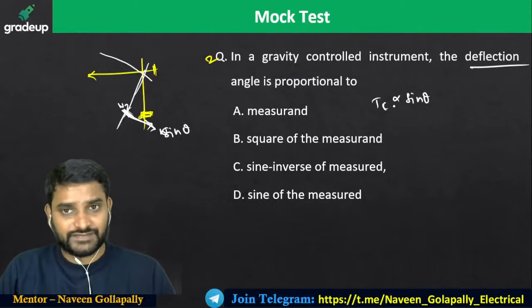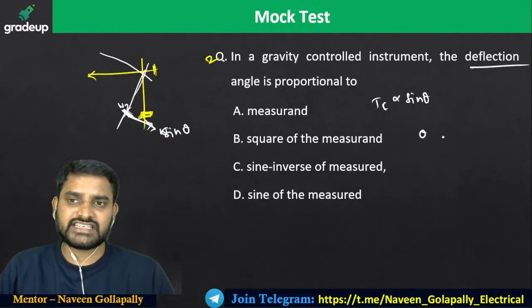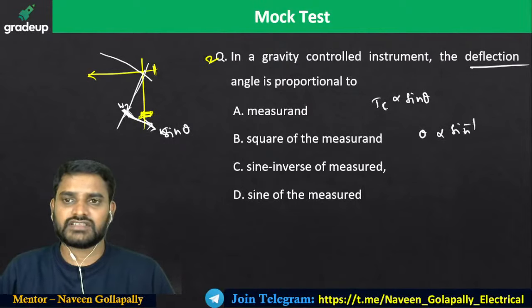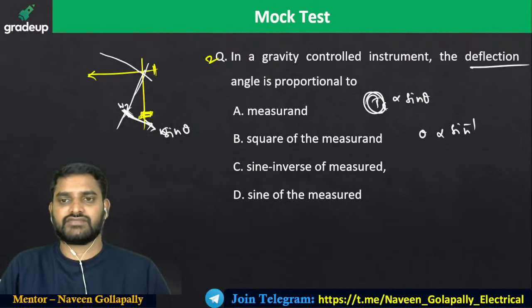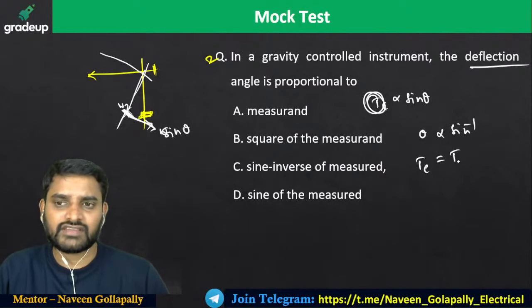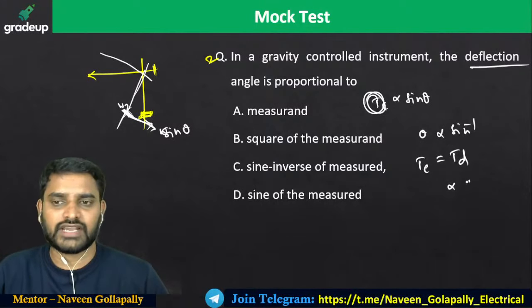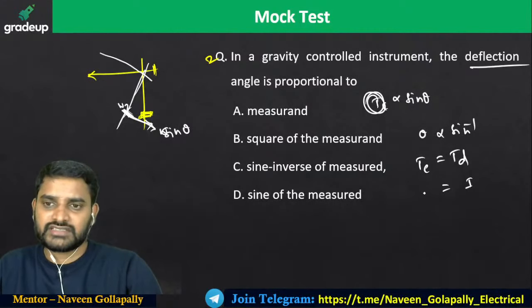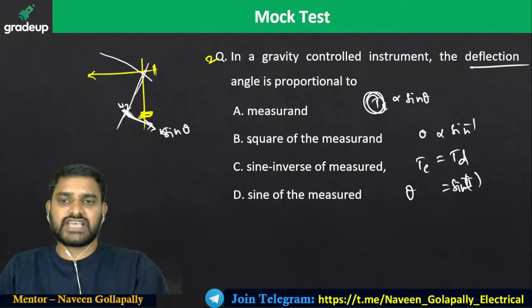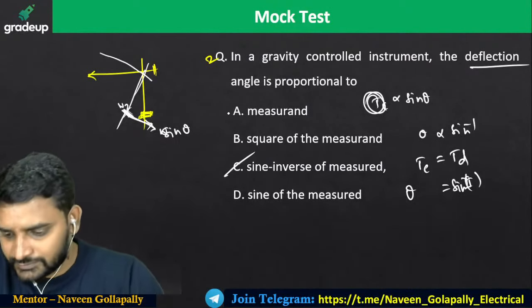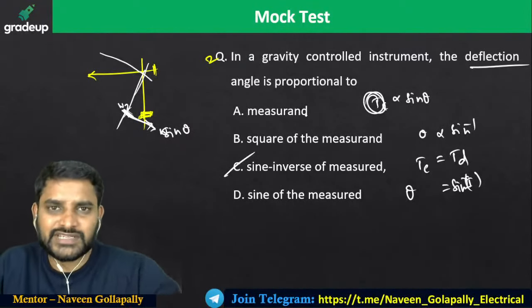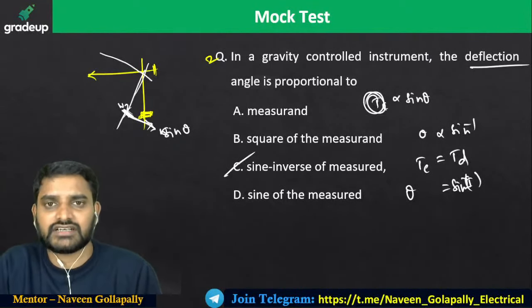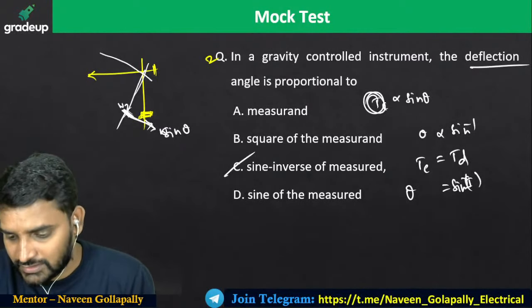The question is asking for deflection. So deflection theta will be the sine inverse of the measured quantity. When you equate TC and TD, for TD you can take any I, or otherwise V proportional to I. TC is going to be sine of theta, so theta is the sine inverse of I. So you are going to get the sine inverse of the measured quantity. Measurand means the quantity which we actually give. That's it.